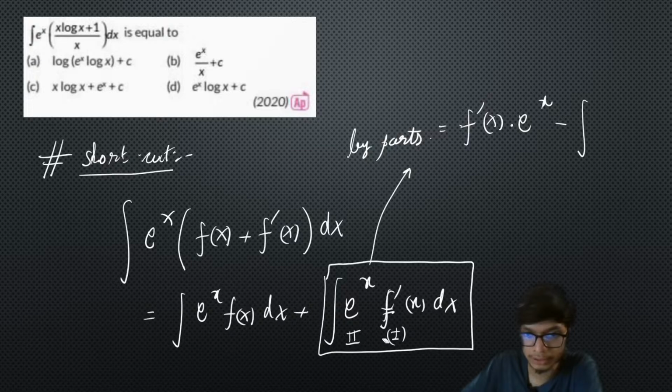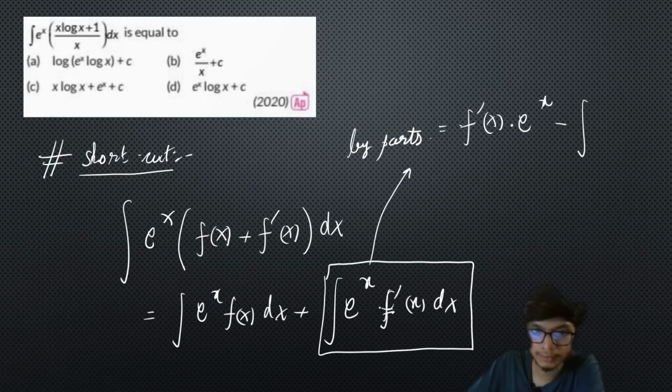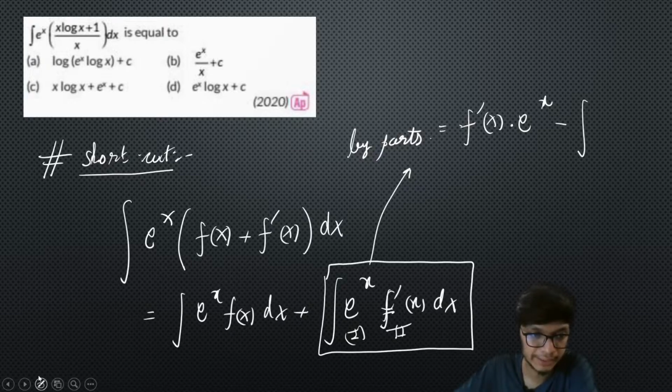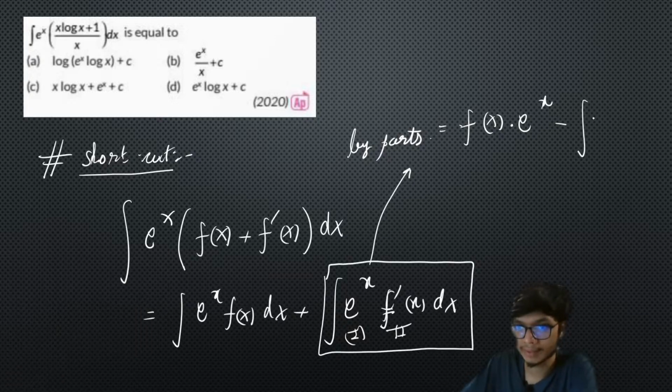Instead of considering f dash of x as the second function, you consider this as the second function, and this as the first function. So therefore you will have e to the power x into f of x, since integration of f dash of x is going to be equal to f of x, right? So minus, now you will have differentiation of e to the power x, and this is going to be f of x, right?